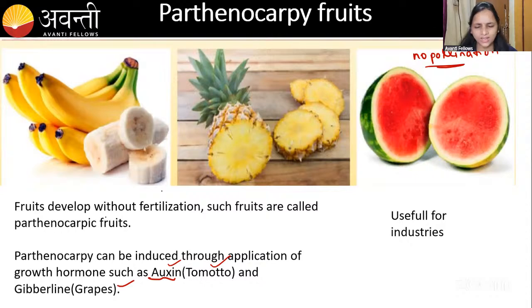Why are parthenocarpics useful? They are useful in the industry, for the food industry and the cosmetic industry, which use fruits. While preparing fruit juice or something from the fruit, removing the seeds will be a task, right? So that's why the seedless fruit will be helpful for the industry. It is helpful for others also, because removing the seeds is a difficult task for us, no? But it will be more useful for the industries.